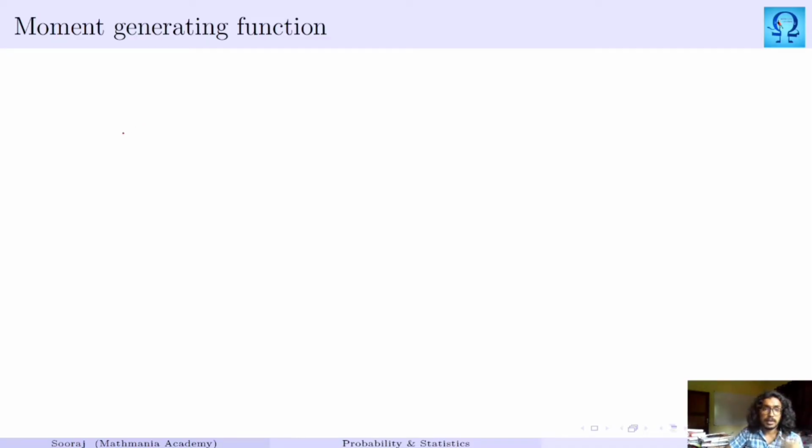Welcome. The next concept that we are going to discuss is moment generating function. As I said in one of the previous lectures, generally the nth moment is denoted as expectation of X^n, which is either integral x^n f(x) dx or summation x^n p(x). Okay, so these moments are going to play some important role in probability theory.